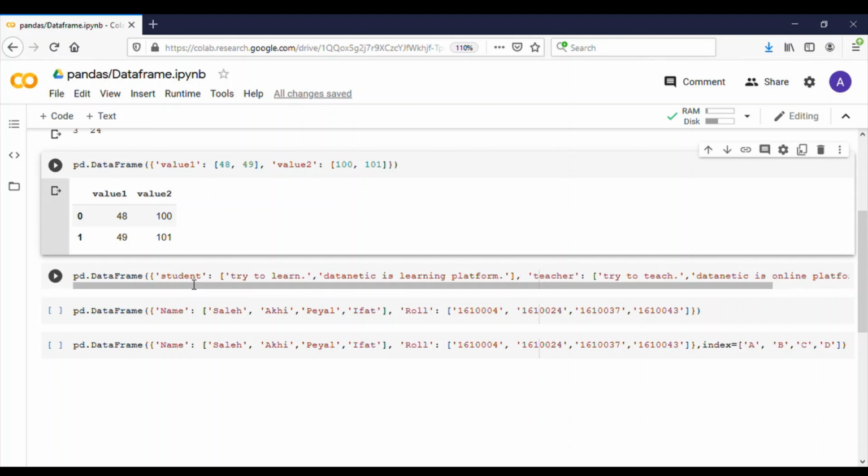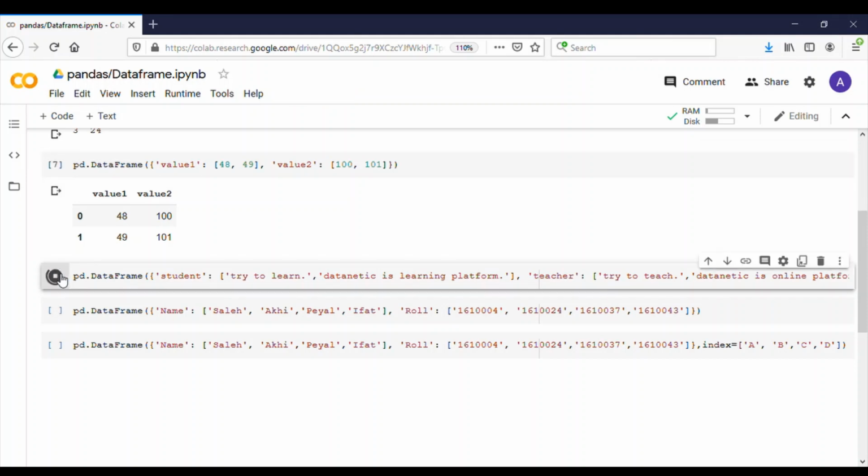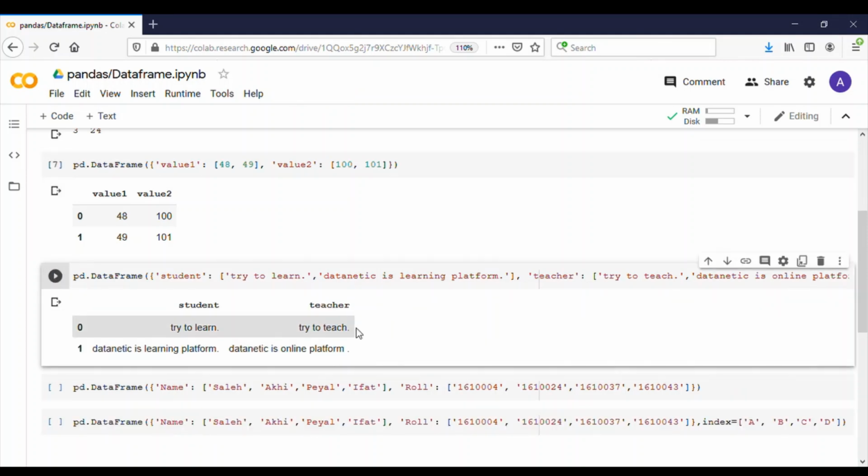We see that student and teachers are the column names and are the dictionary keys, and the values are not integers. Here we use strings. When you run this cell, we'll see that a DataFrame can work with strings also.